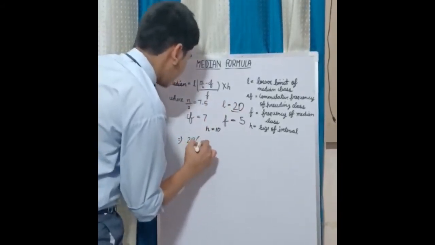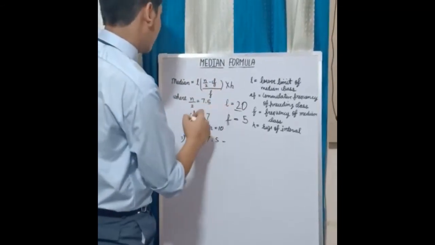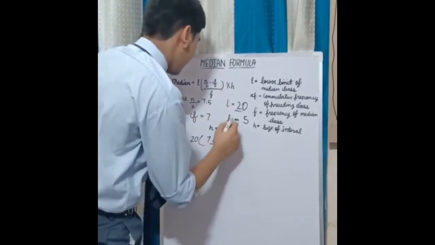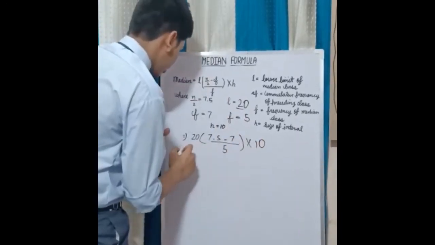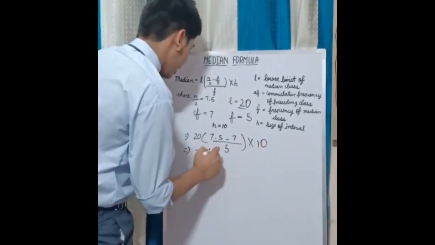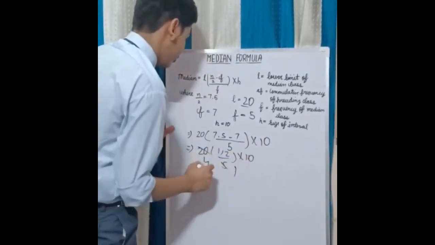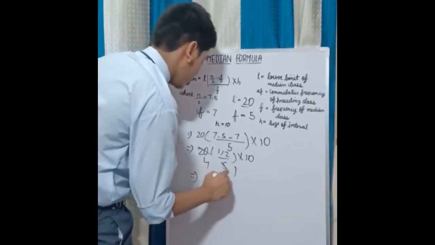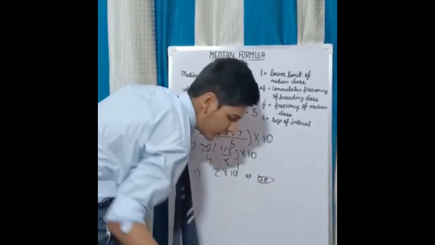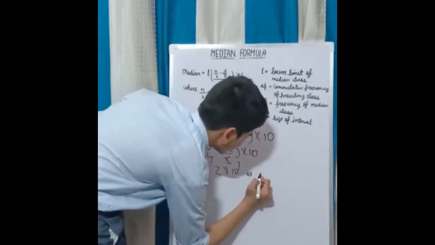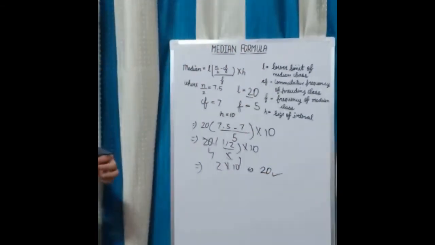So 20 plus N by 2, that is 7.5, subtracted by CF, that is 7, divided by F, that is 5, and multiplied by H, that is 10. We will simplify this, and 20 is our median.